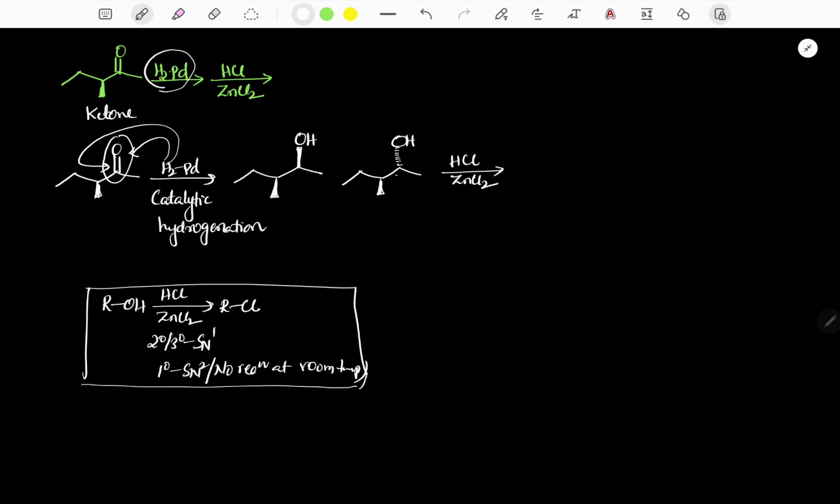Similarly, here it is a secondary alcohol. It is also a secondary alcohol. When we add H+, both molecules lose H2O, and finally they give the corresponding carbocation. Both compounds will give the same carbocation, losing the H2O molecule. Of course, here migration is possible. Now we got a planar carbocation.